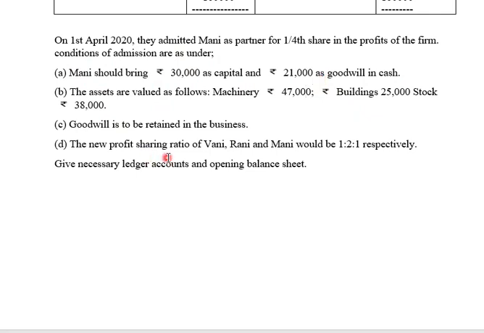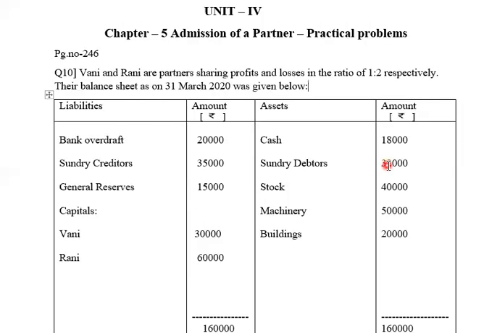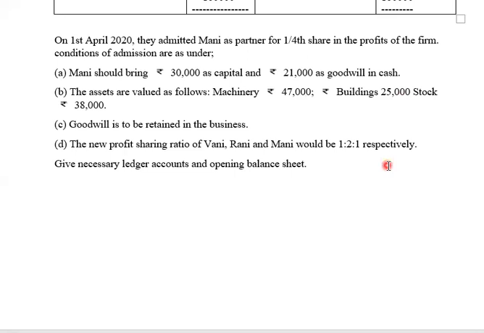The new profit sharing ratio of Vani, Rani and Money would be 1:2:1 respectively. मतलब ये प्रॉब्लम में ओल्ड रेशियो भी दिया हुआ है, न्यू रेशियो भी दिया हुआ है. Then we are required to calculate sacrificing ratio and the sacrificing ratio will be used only for distribution of goodwill. Give necessary ledger accounts and opening balance sheet. तो अपने को ledger accounts बनाना है, opening balance sheet बनाना है.